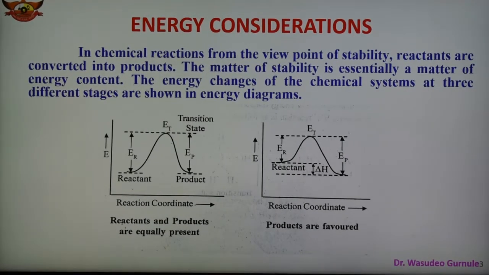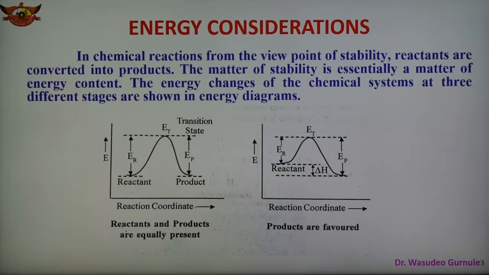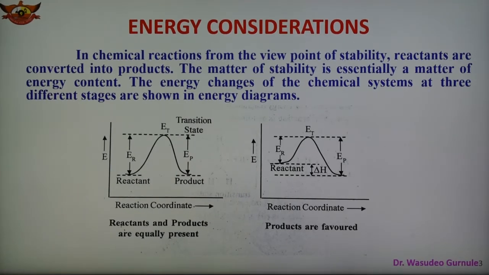Again, we have seen that in a chemical reaction, the stability of the reactant is converted to the product, and this is the important part. The matter of stability is the matter of energy content, and therefore according to the kinetic theory, in a chemical reaction it is essential that a molecule of the reactant must react with another molecule. Therefore a certain number of these molecules acquire definite energy and move to the transition state. This energy is termed the energy of activation. In a chemical system, the transition state is known as the intermediate, also known as the activated complex.